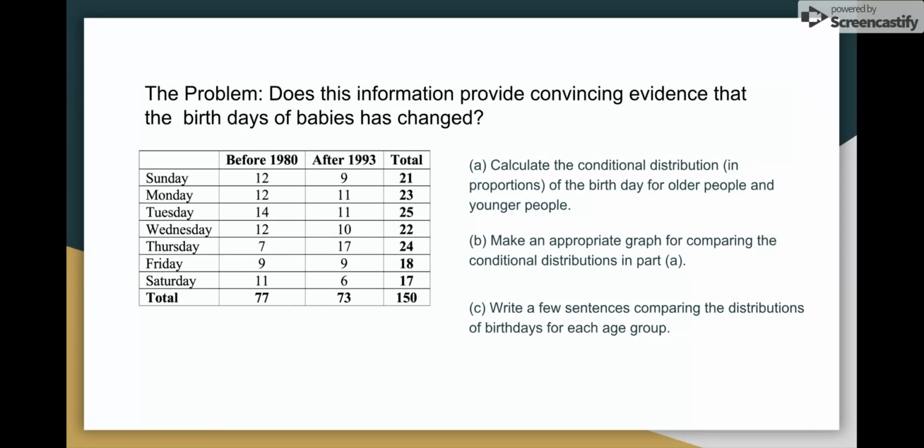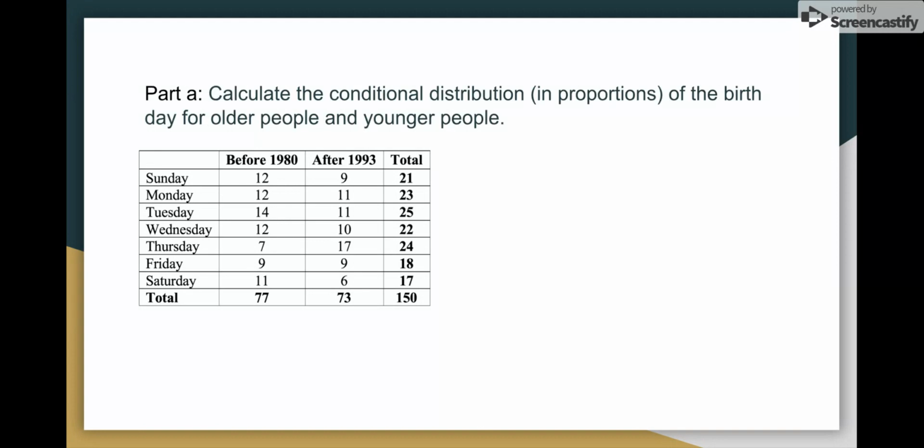In calculating the conditional distributions, we will take each day. For example, we'll start with Sunday for the people who were born before 1980, and we'll divide that by the total number of people in the population who were born before 1980.